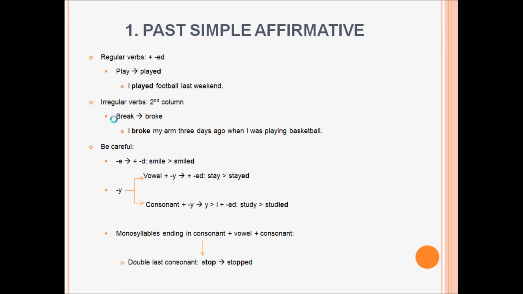If the verb is irregular, we have to learn by heart the second column of irregular verbs. For example, the past simple form of break is broke. I broke my arm 3 days ago when I was playing basketball.